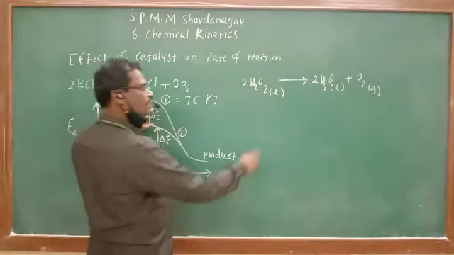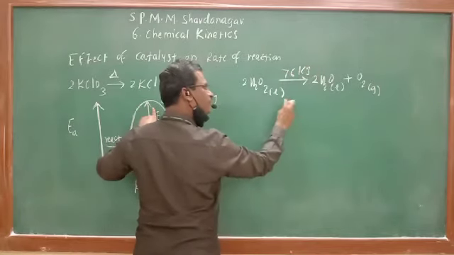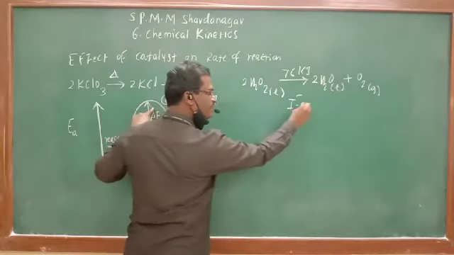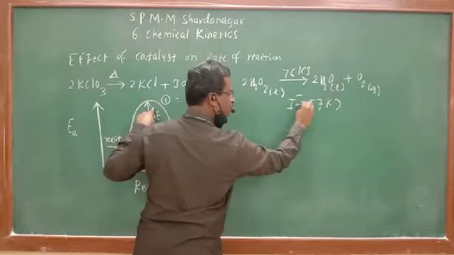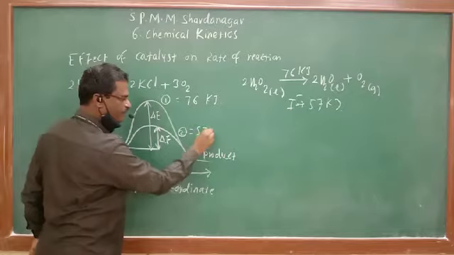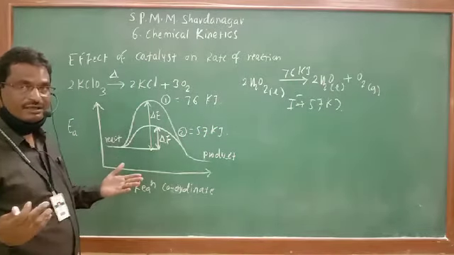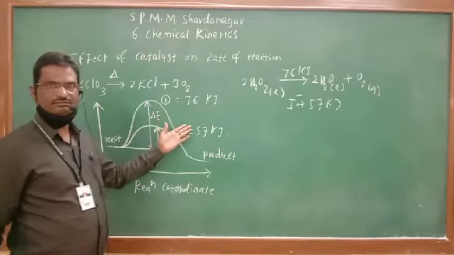But if the same reaction is carried out in presence of iodide ion as a catalyst, at that time they have to cross only 57 kilojoule. So secondly, they will require only 57 kilojoule of energy. How much is the difference? How much less energy is required? 19.